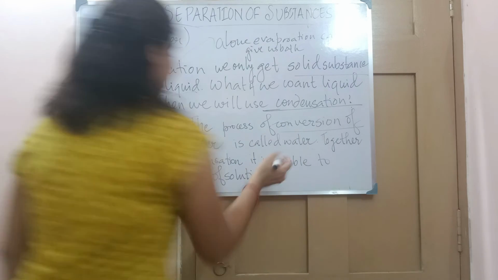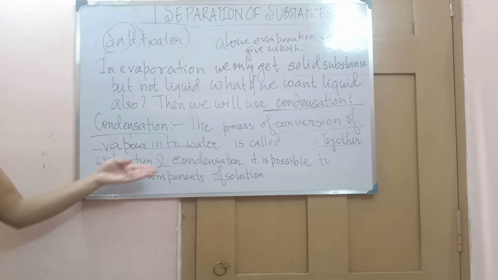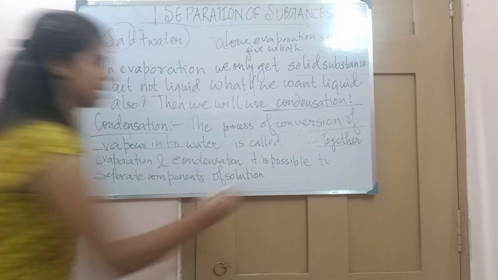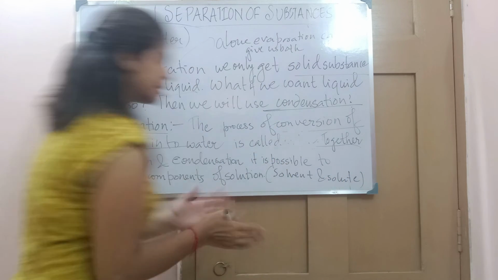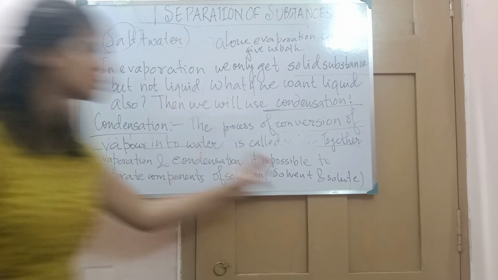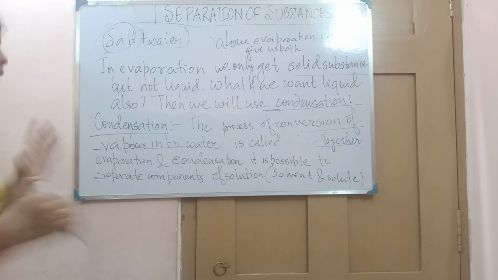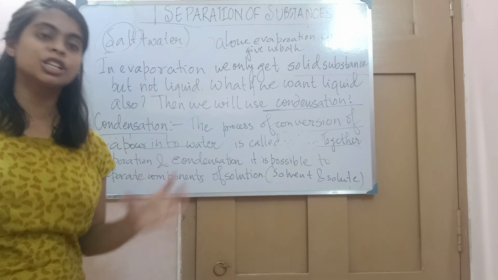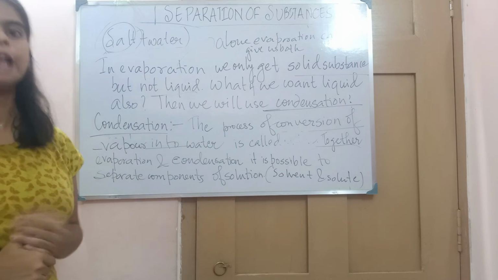So we can say that together, with evaporation and condensation, it is possible to separate the components of the solution, that is solvent and solute. If you want to separate solvent and solute, you want both substances: you want water also, you want salt also. Then we will use condensation and evaporation.